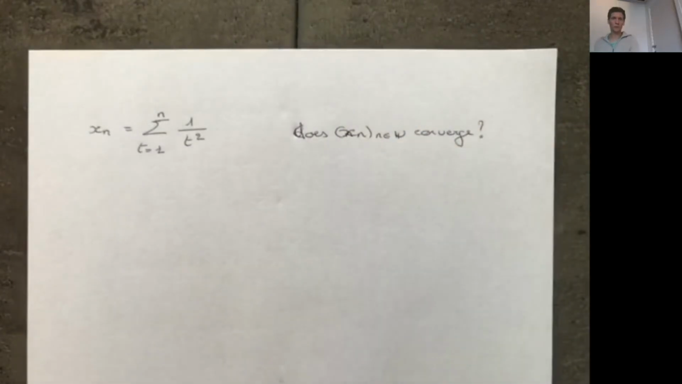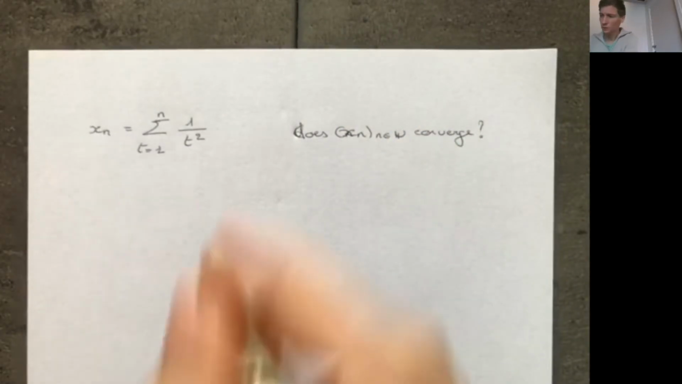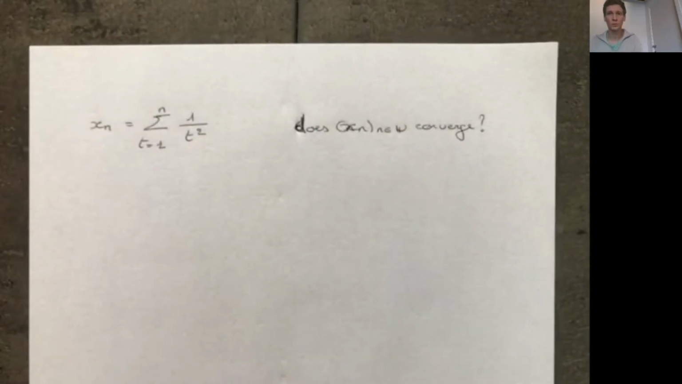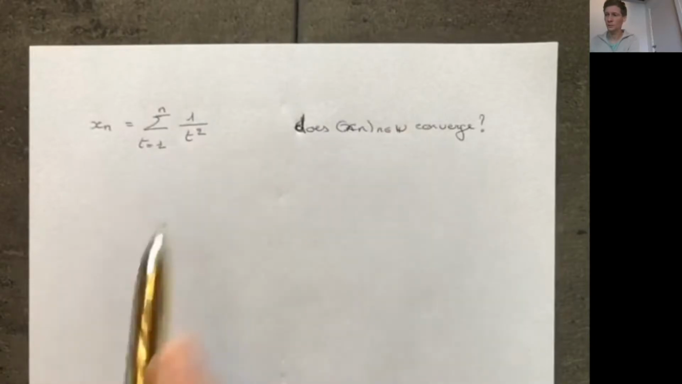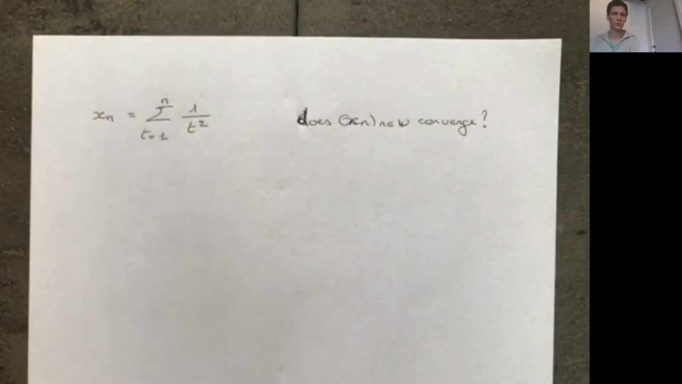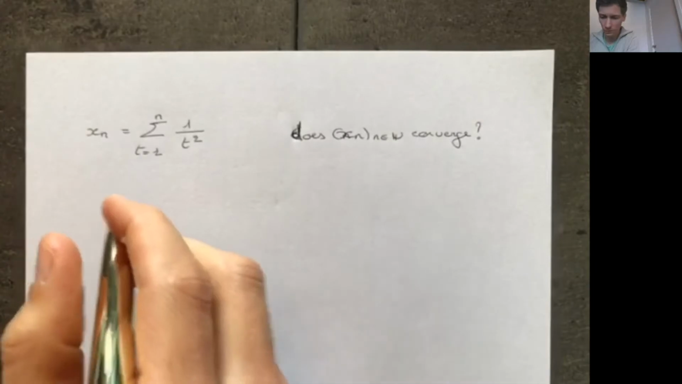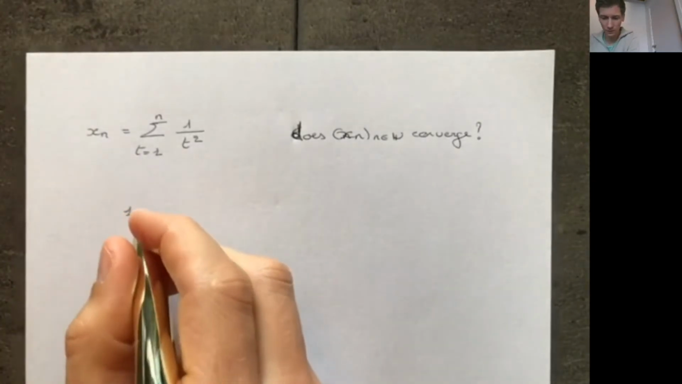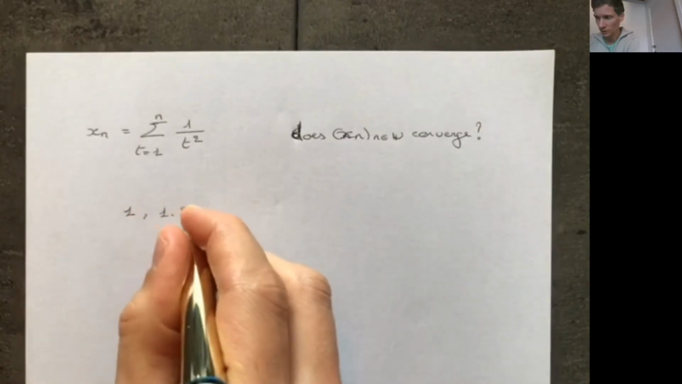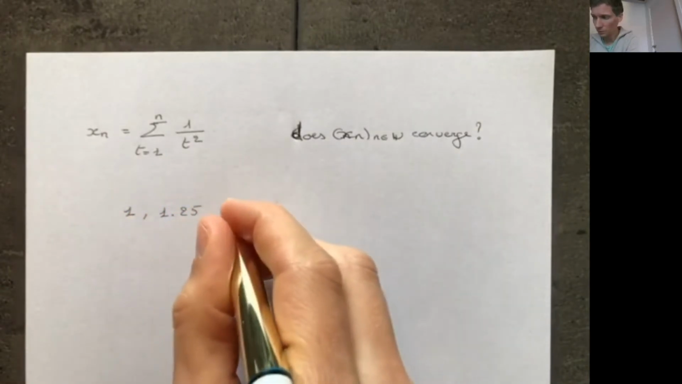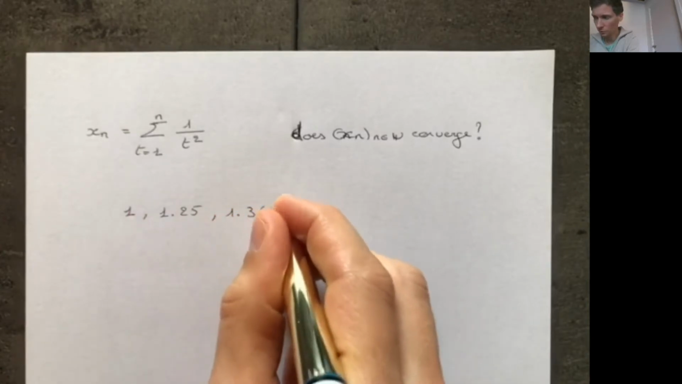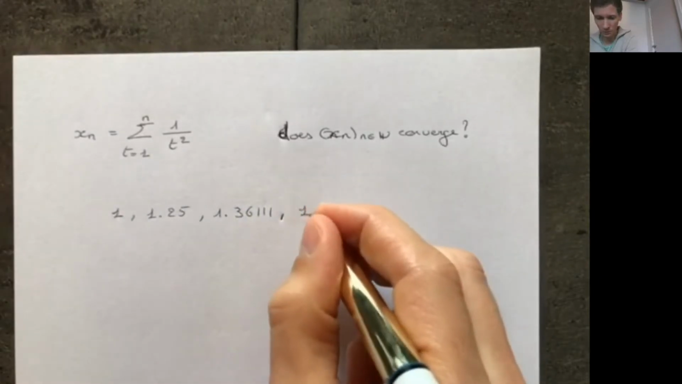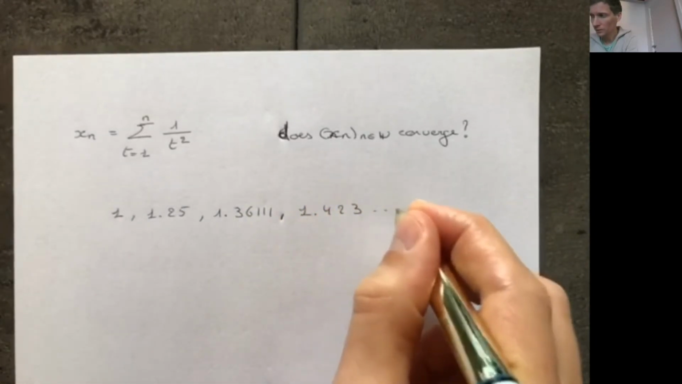converge? In order to answer this with the original definition of convergence, we would have to have an idea of the limit of this sequence of x_n's. For example, if n is equal to 1, then I have the number 1. The second element in the sequence will be 1.25. The third element will be 1.36111 or something, if my calculations are correct, and the fourth element will be 1.423, and so on and so on.